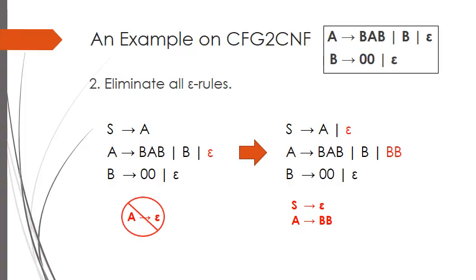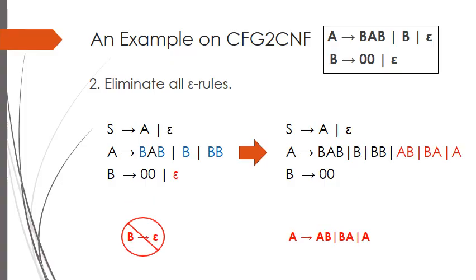Therefore, we reconsider all rules containing A on the right. There are two such rules. S goes to A and A goes to BAB. These two rules give rise to two new rules by writing epsilon instead of A. S goes to epsilon and A goes to BB.